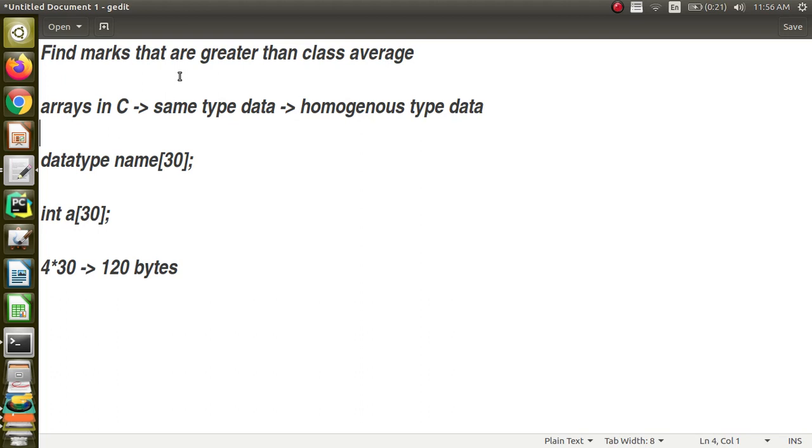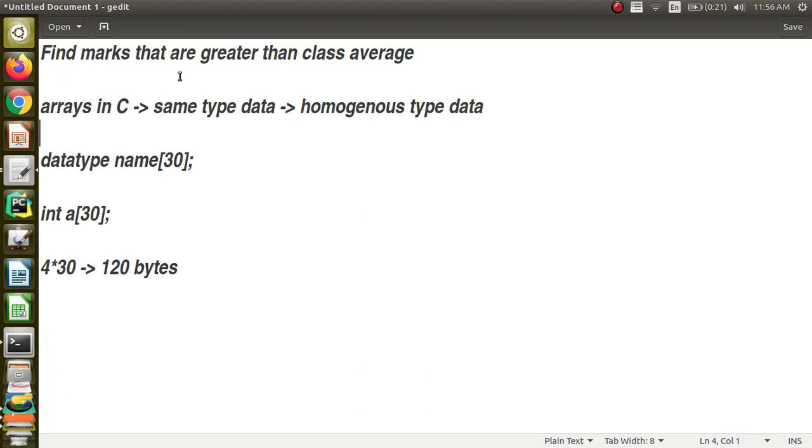But in this problem you have to print the marks which are greater than the class average. So we have to look back after finding the average. You have to look back at each and every individual mark, so we have to store them. So what are the ways that we can do this? We can provide one variable for each mark, that is also possible.